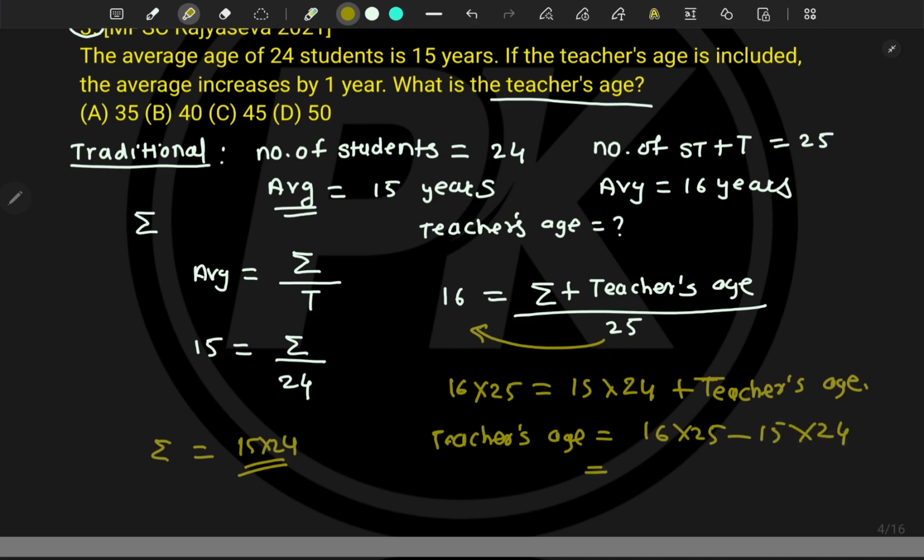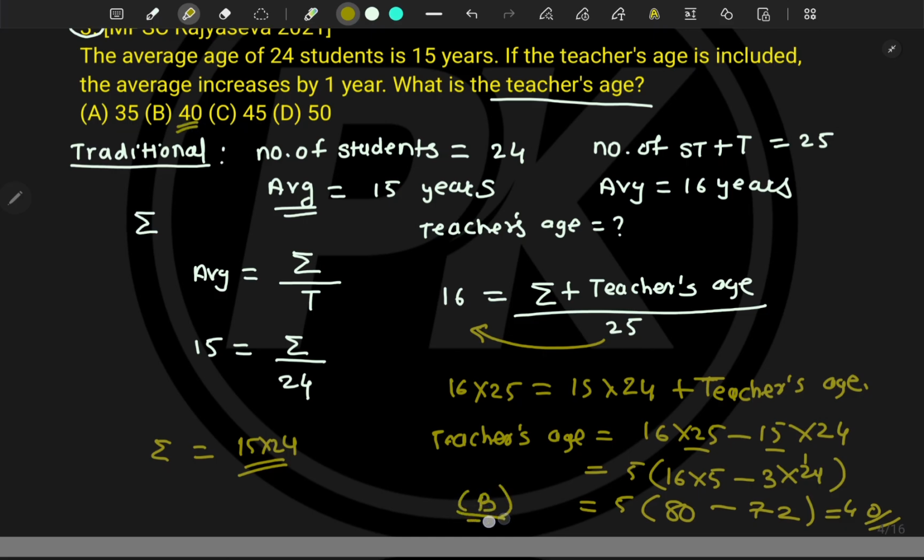Don't multiply big numbers. Let's say here I am seeing 5 as common. So 16 into 5 remains as it is, and here 3 into 24. So it will become 80 minus 72, which is nothing but 8 into 5, that is 40. Hence the teacher's age is 40, and you will take option B. Right, option B is correct.